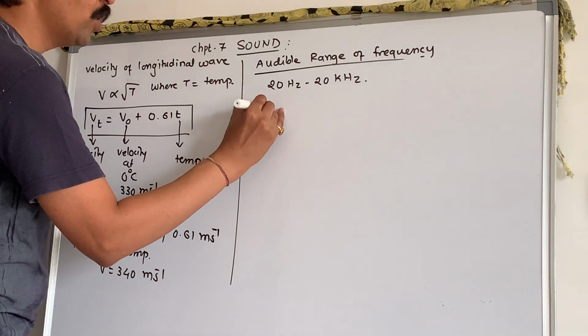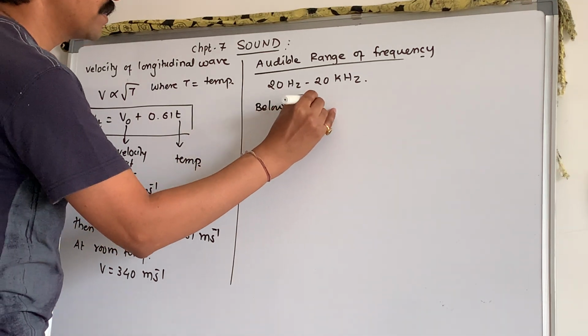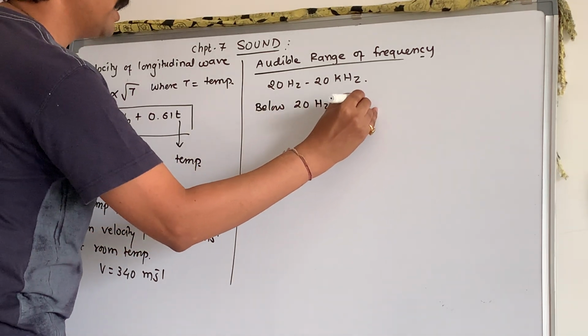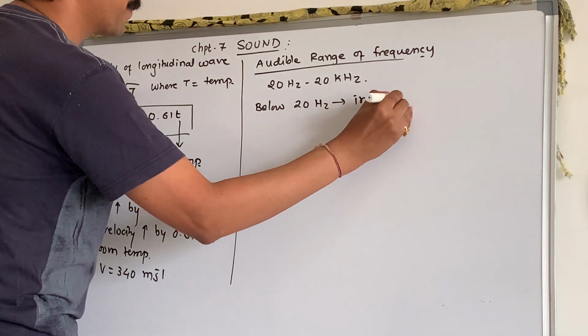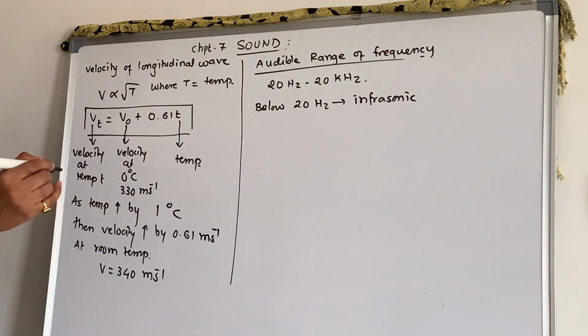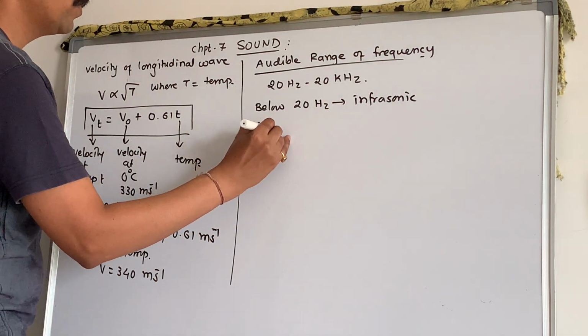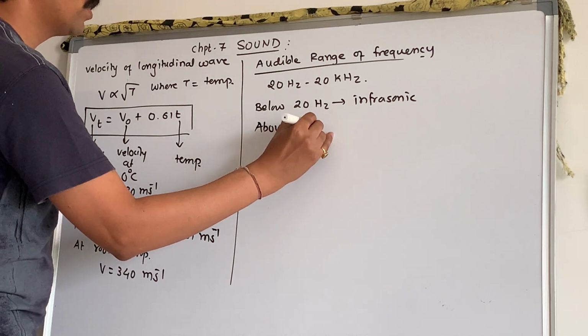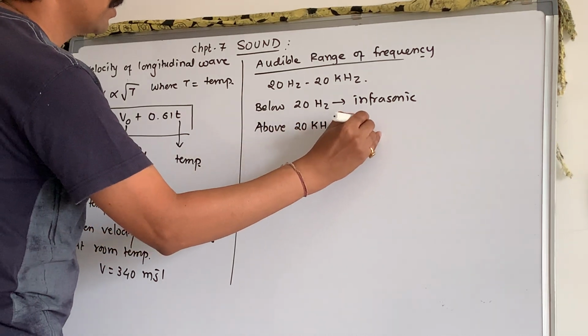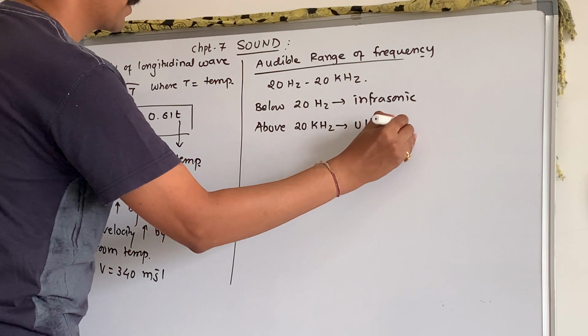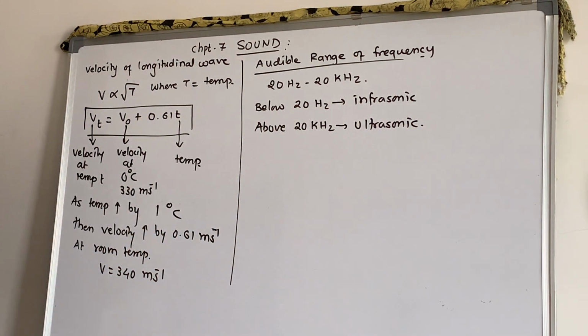Below 20 Hertz is called infrasonic, and above 20 kilohertz is called ultrasonic. We don't have the ability to detect infrasonic as well as ultrasonic waves. Right? This is about the first part.